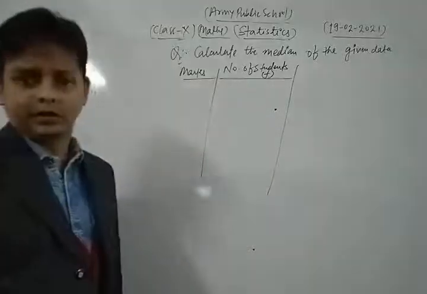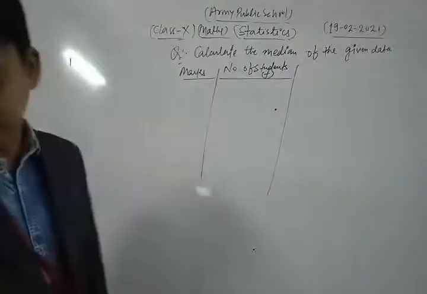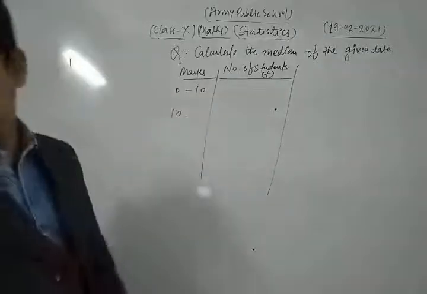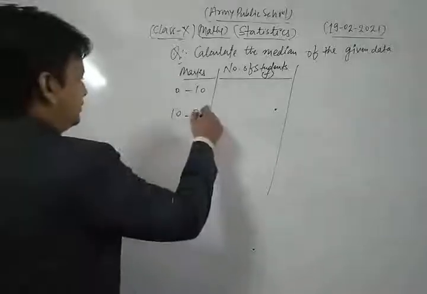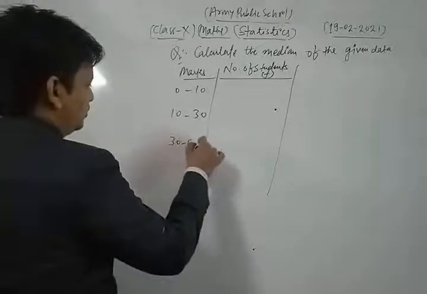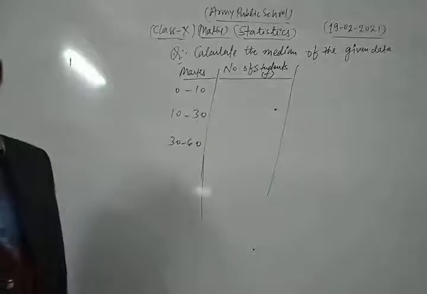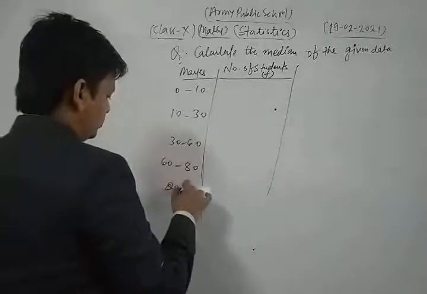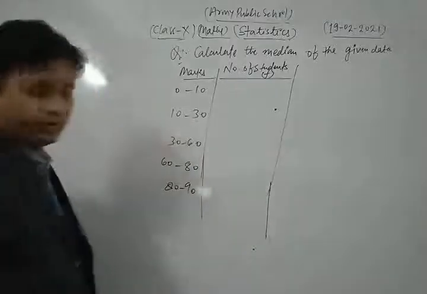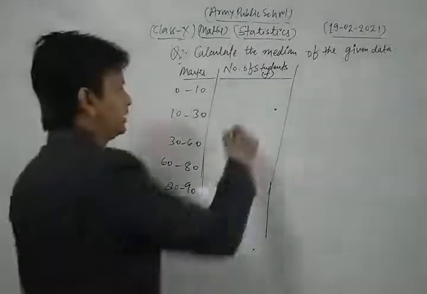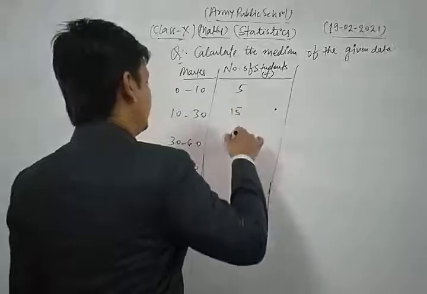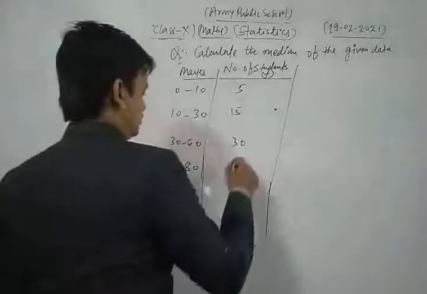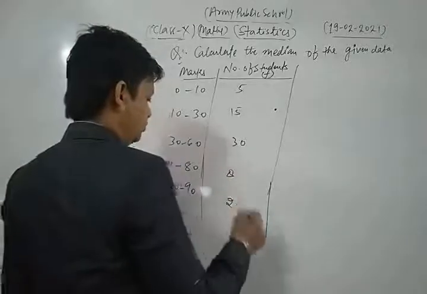The marks ranges are 0 to 10, 10 to 30, 30 to 60, 60 to 80, and finally 80 to 90. The frequencies are 5, 15, 30, 8, 2.